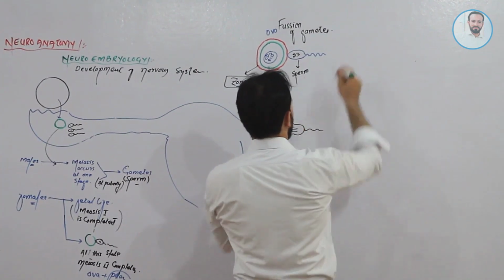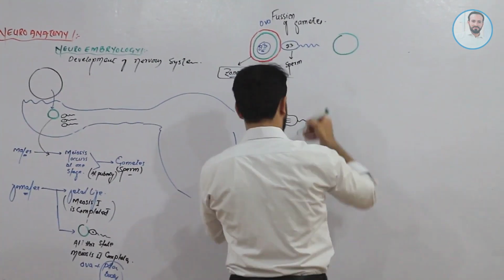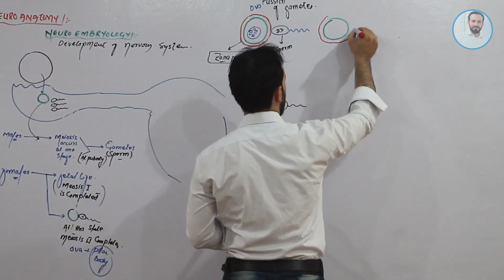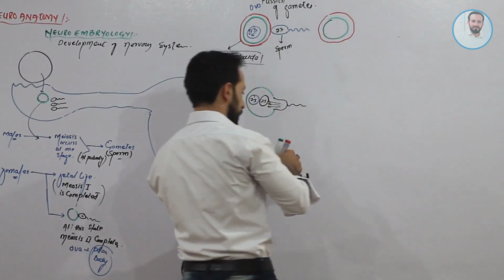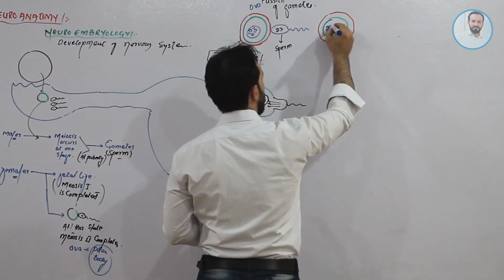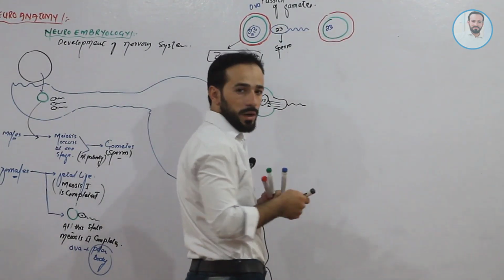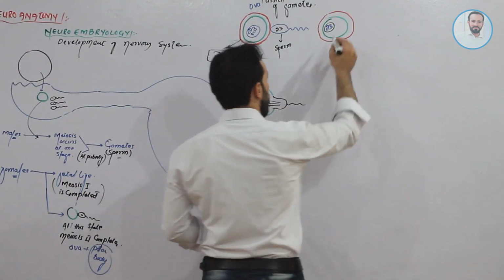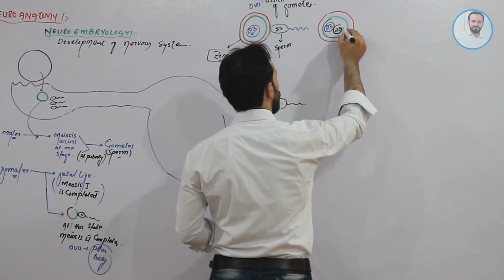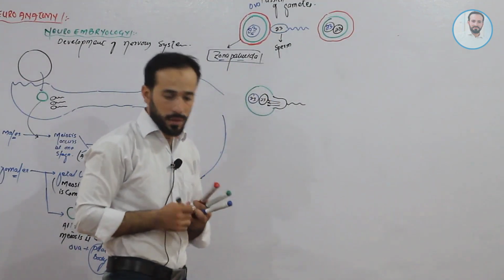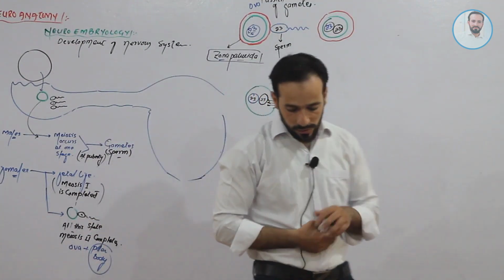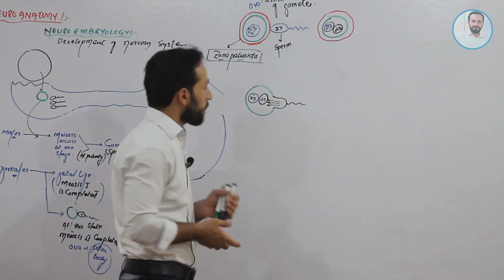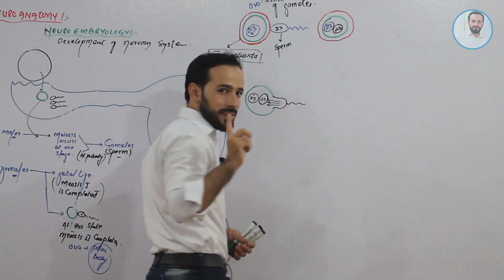After the fusion, the sperm has transferred its DNA or nuclear contents inside the ova, right? These are the 23 chromosomes of the ova and 23 chromosomes of the sperm have also come. So all these DNA molecules and chromosomes will mix with each other and form one cell.